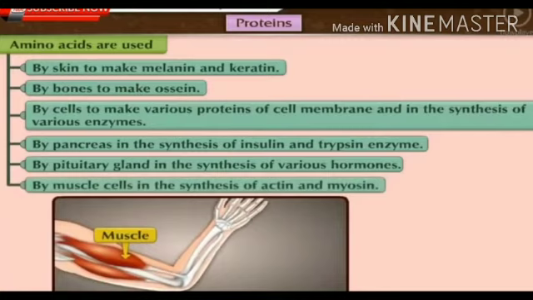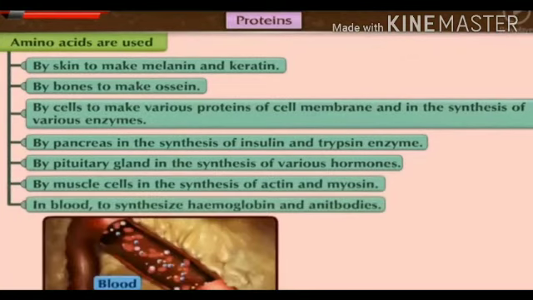Due to these flexible proteins, actin and myosin, we move our muscles easily. After that, amino acids are very useful in our blood to synthesize hemoglobin and antibodies which are essential components of the blood.